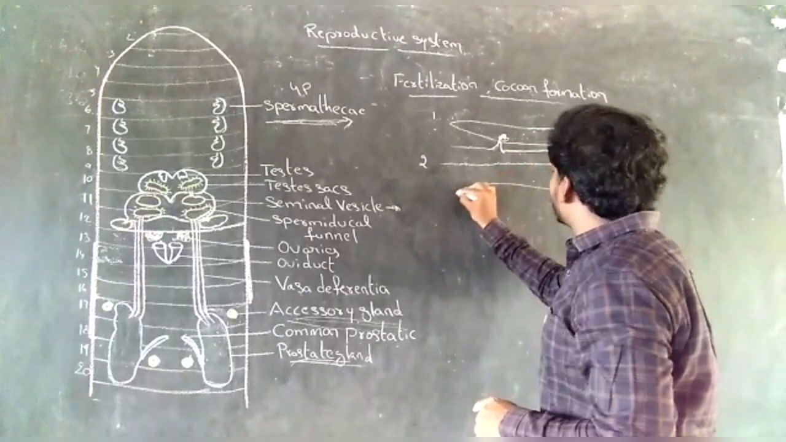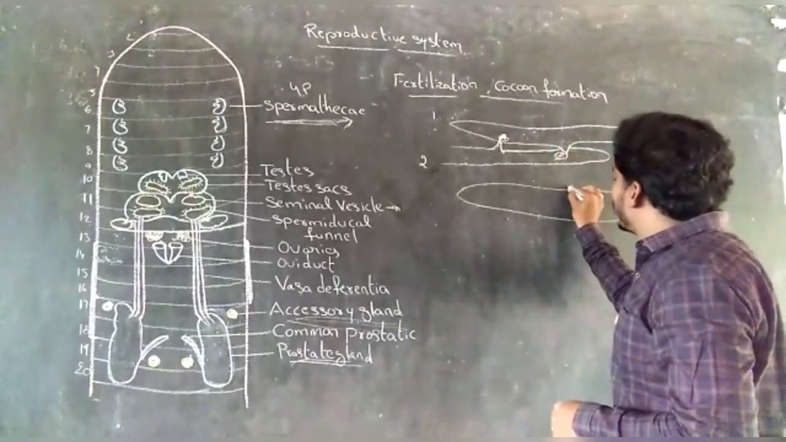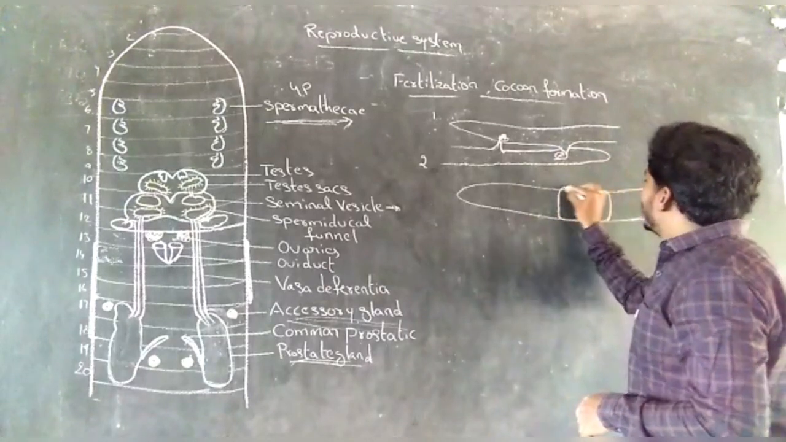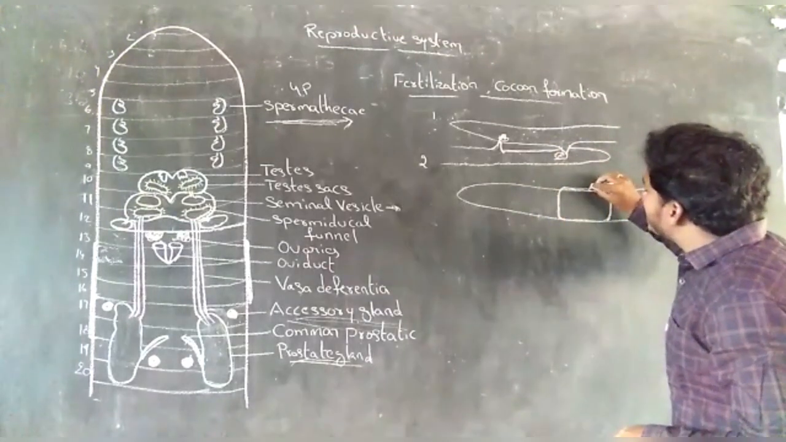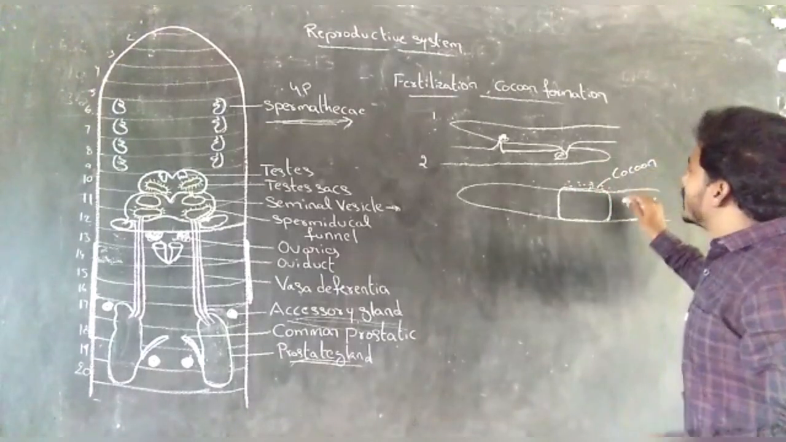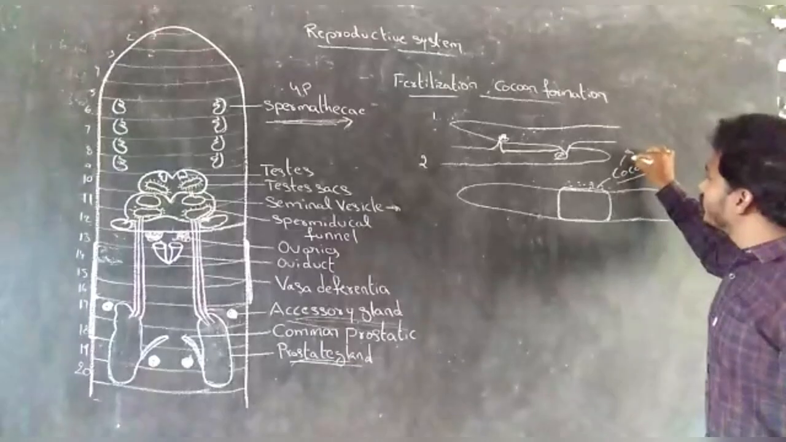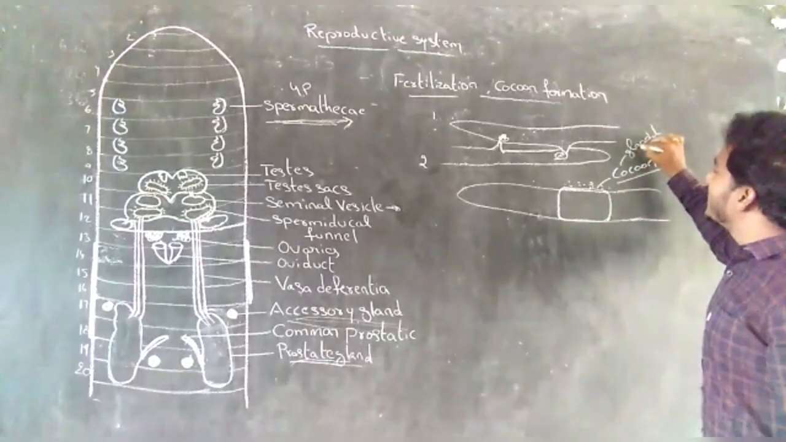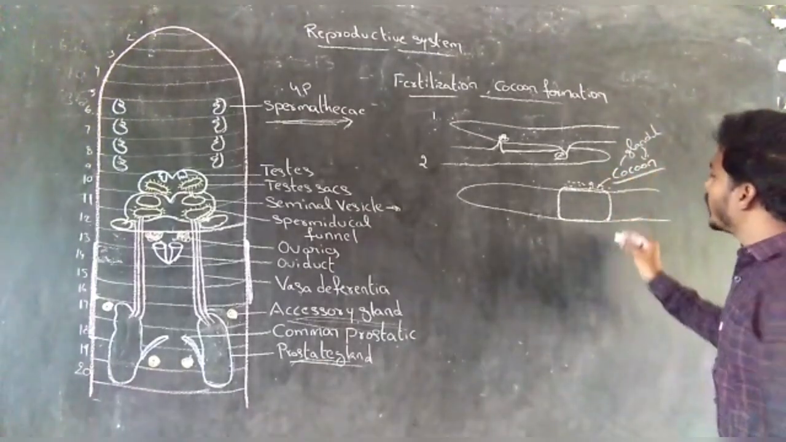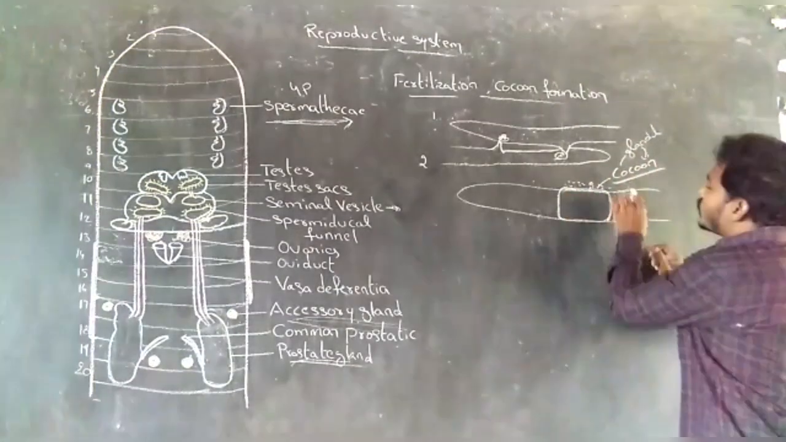Next, after copulation, the clitellar region secretes the cocoon. The clitellar region contains glandular cells. These glands produce the cocoon.